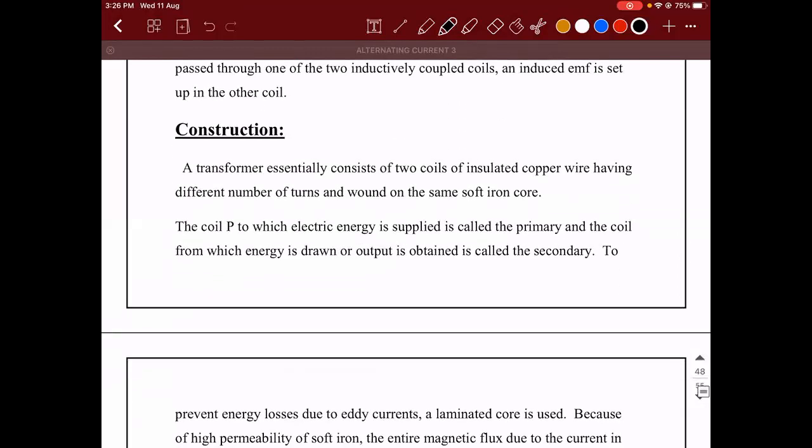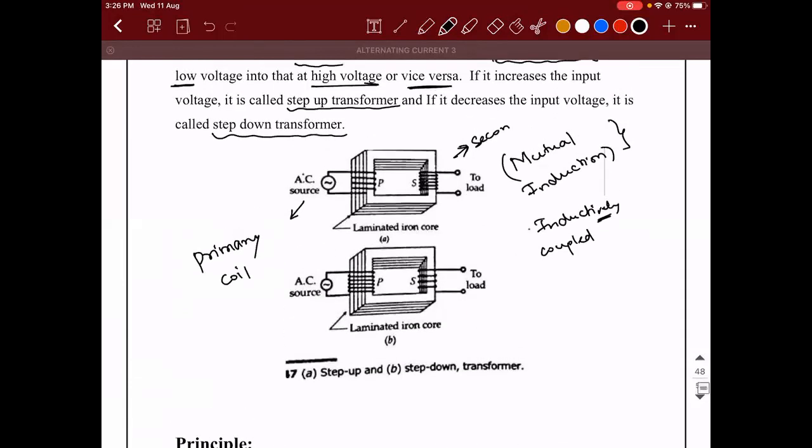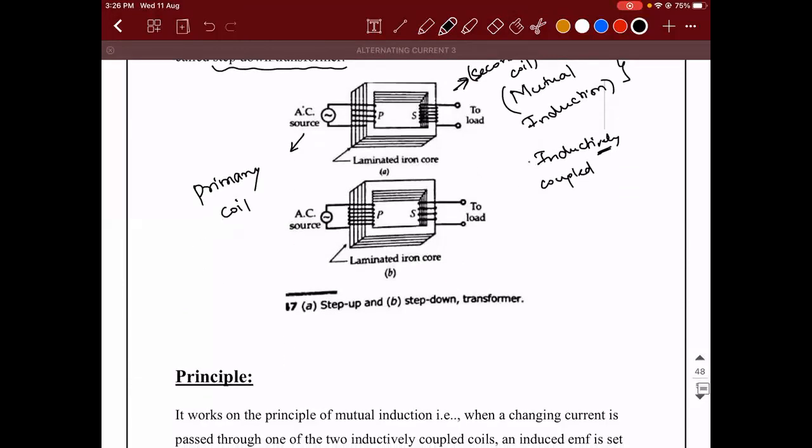So the construction of a transformer. For mutual induction to take place, you need two coils, right? One of the coils will be connected to the power source and the other coil will be the one where the load is connected. The one where the power source is connected is called the primary coil, and the coil across which the load is connected is called the secondary coil.